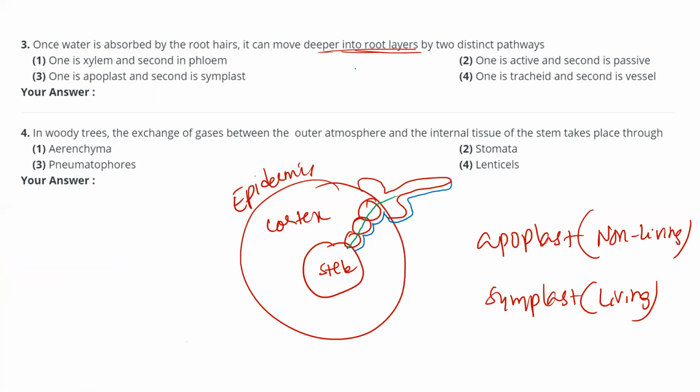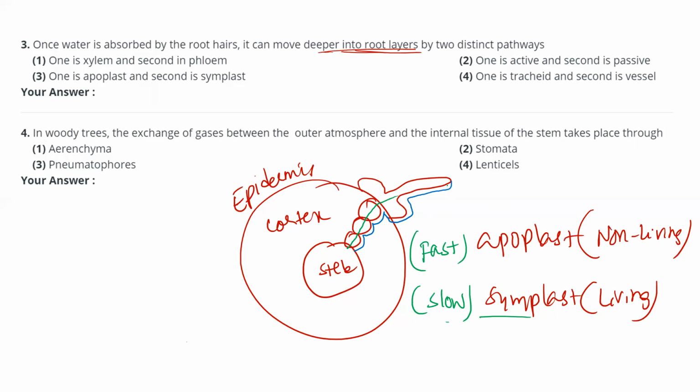So for this question, once water is absorbed by the root hair, it can move deeper into the root layers by the apoplastic and symplastic pathways. But among these, by which pathway will the water movement be fast? Apoplastic movement is very fast. Symplastic movement will be slow, because in the symplast, it has to cross plasma membranes every time, so it will take more time.